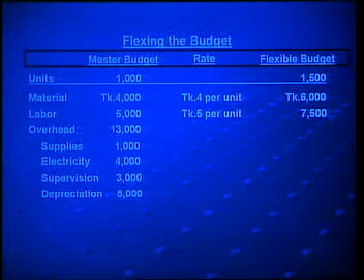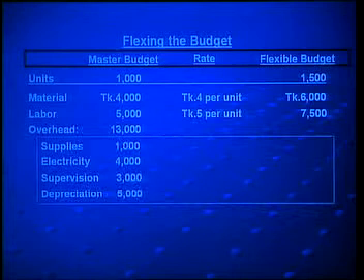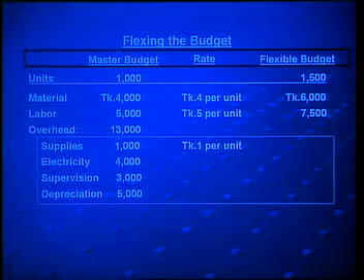In total, in the master budget, the overhead cost is taka 13,000. The behavior of supplies indicates that it is like variable cost, and the rate is taka 1 per unit, because in the master budget for 1000 units supplies is taka 1000, and we can use this rate in calculating total supplies cost for 1500 units.